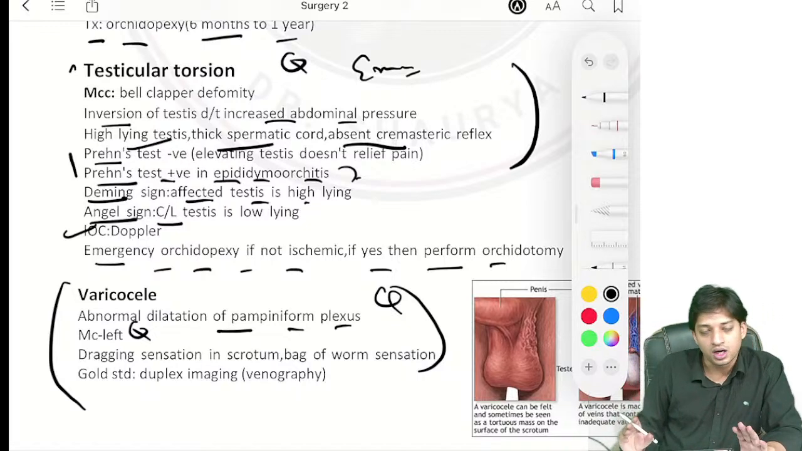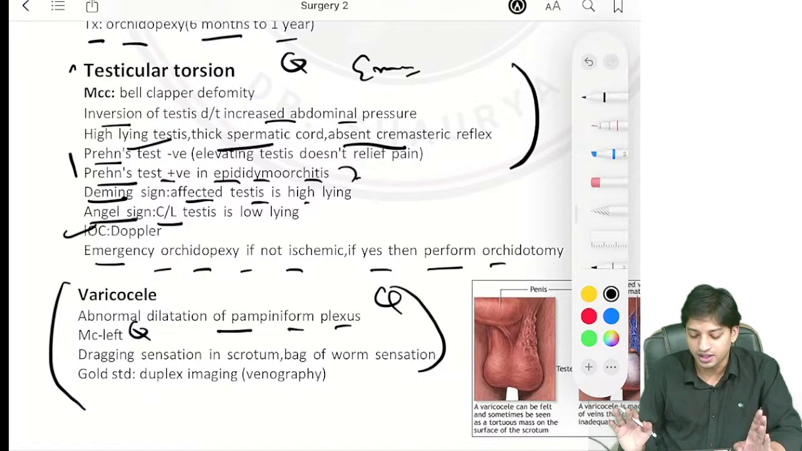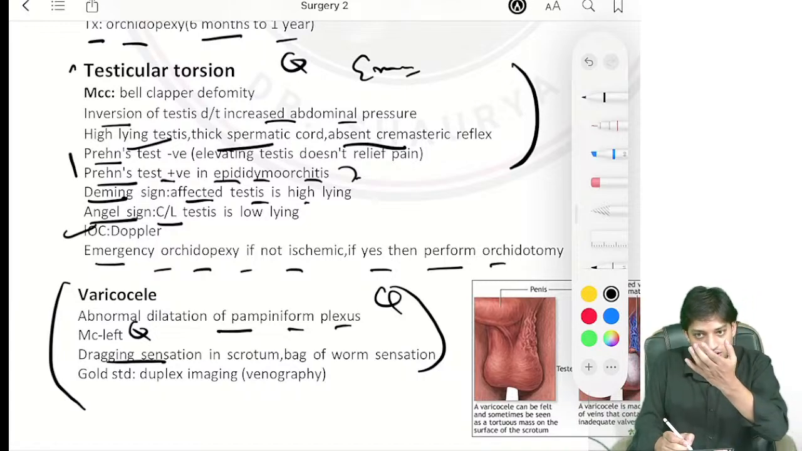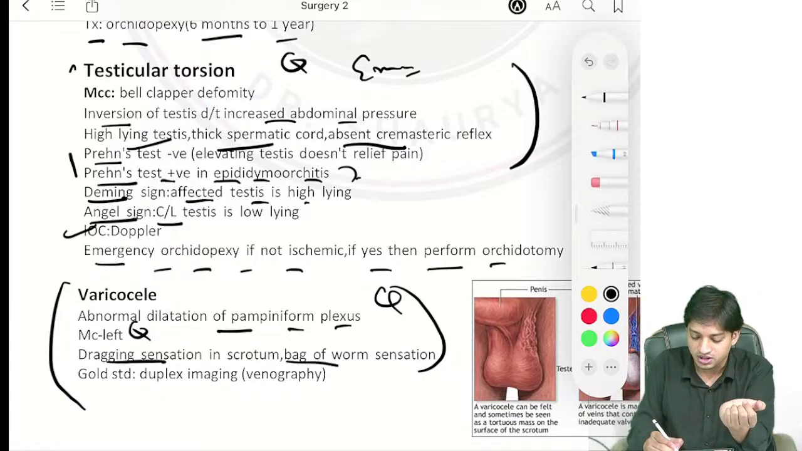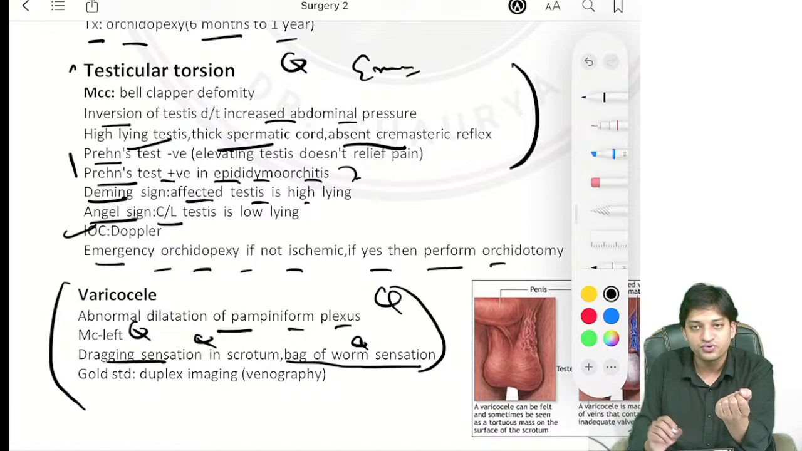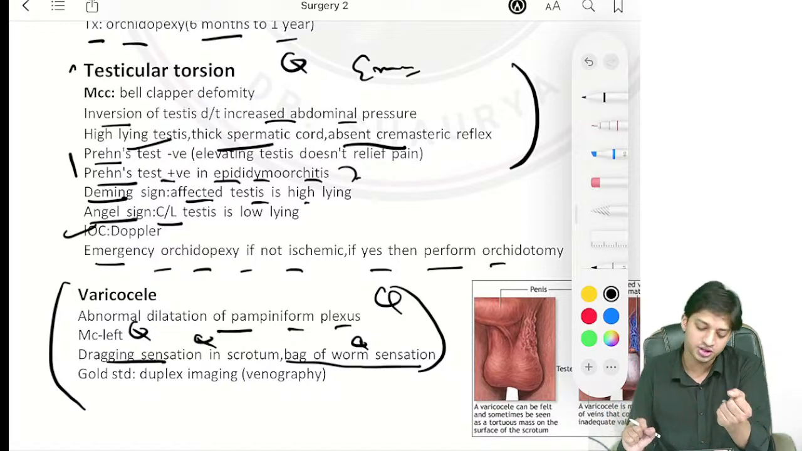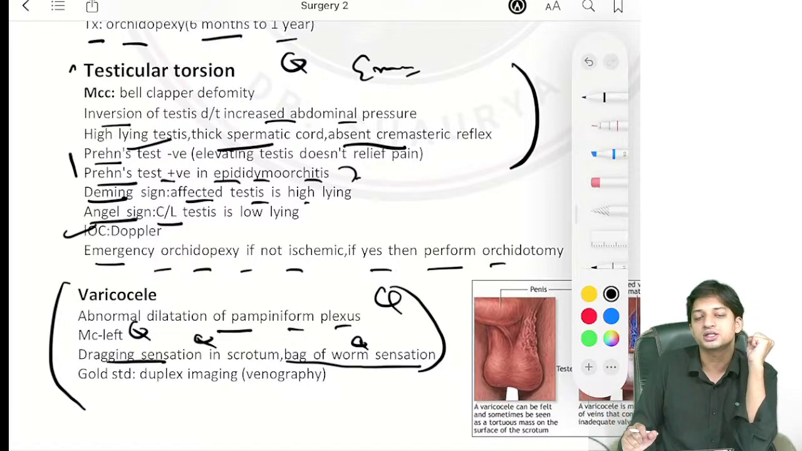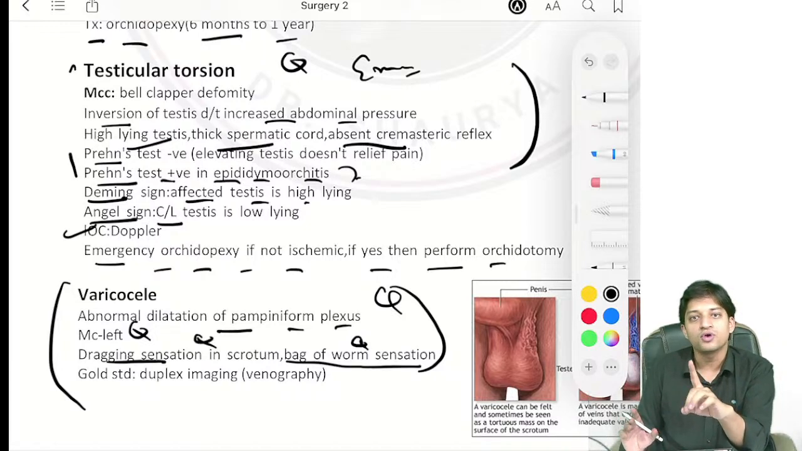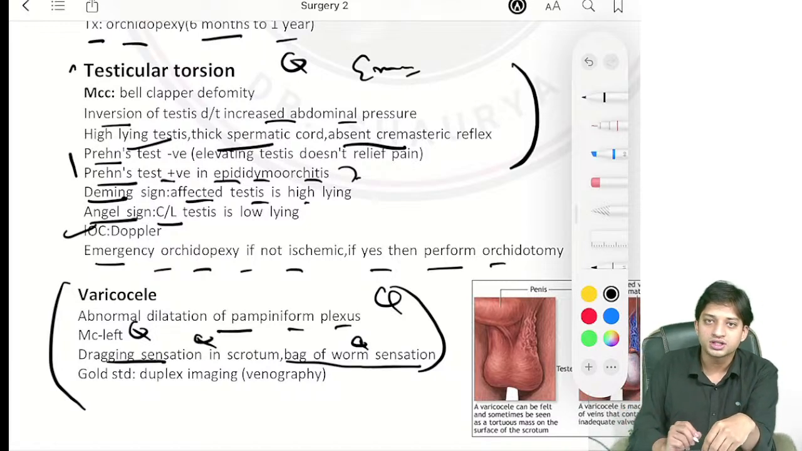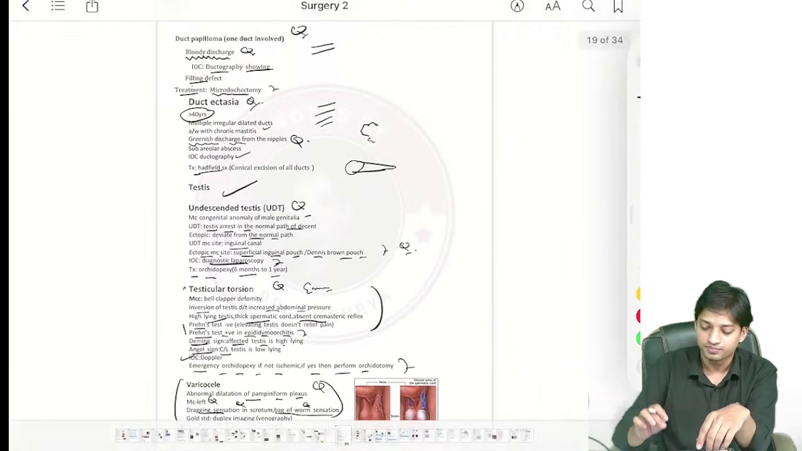Now, in question, they will give you key points for varicocele. They are dragging sensation in the scrotum or bag of worm sensation. Two important keywords. If they give you these two keywords, bag of worm sensation or dragging sensation in the scrotum, then you have to go for varicocele. What is the gold standard here? The gold standard is duplex imaging or venography, right?